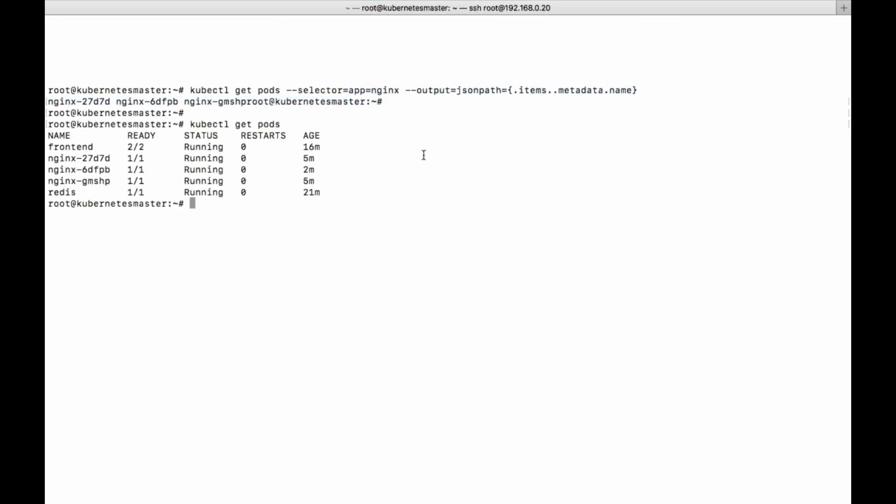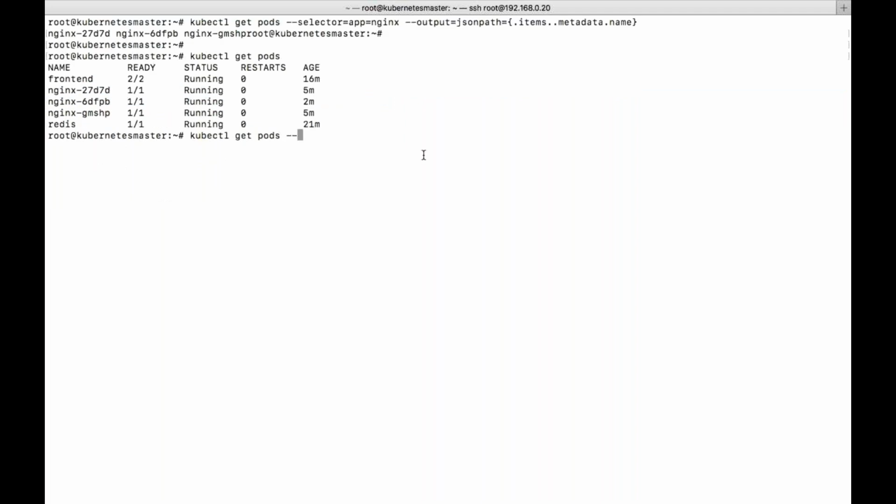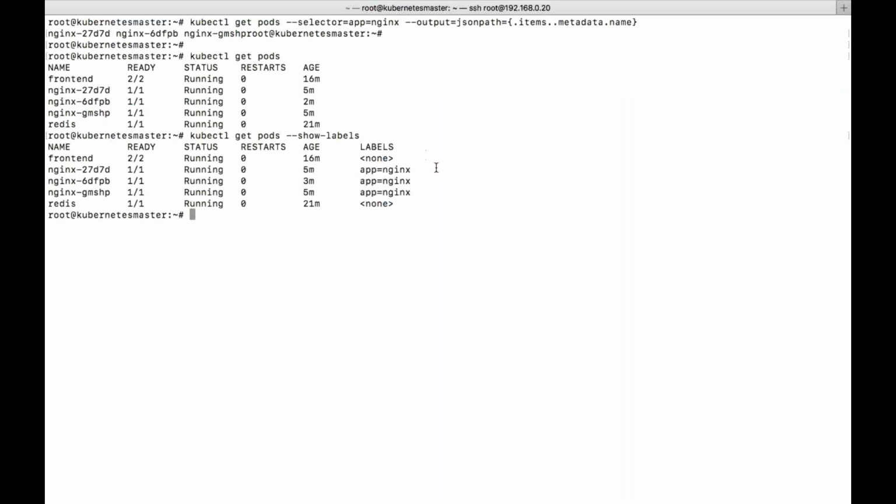Obviously, if you want to see the labels of the pod, you will give show hyphen labels. You can see the label. This is the common label for all these three pods. So that is the concept of the replication controller, which we are using right now.